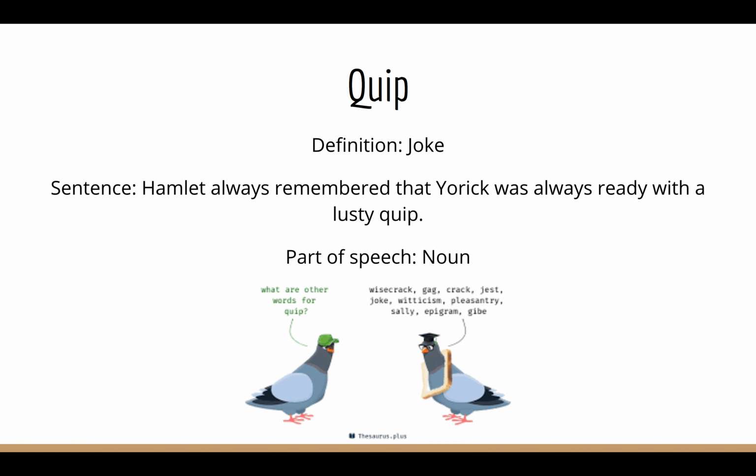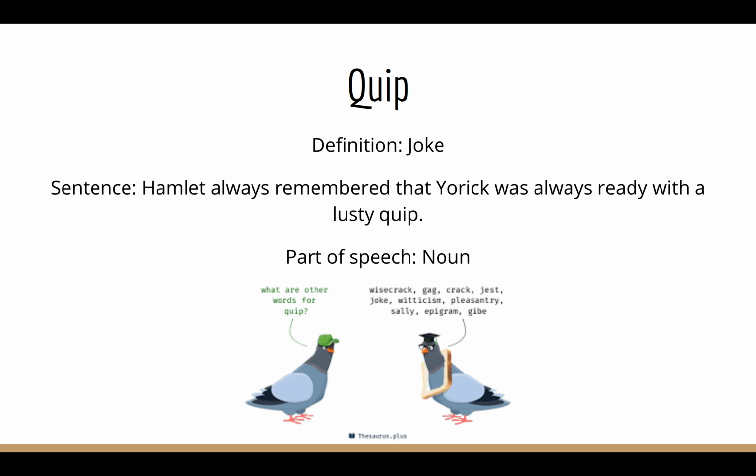The next word is quip. Quip means joke. A sentence for quip is, Hamlet always remembered that Yorick was always ready with a lusty quip. Part of speech is a noun. If you don't know what lusty means, it means healthy and strong, full of vigor. And just saying some other words for quip are gag, joke, sally, and jest.